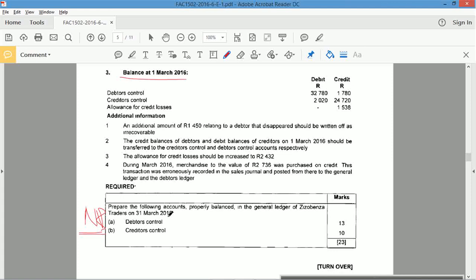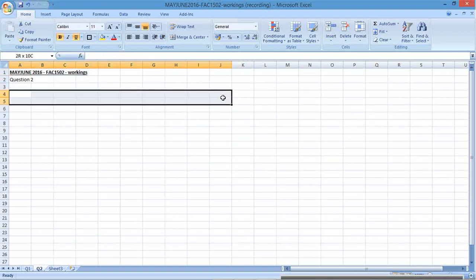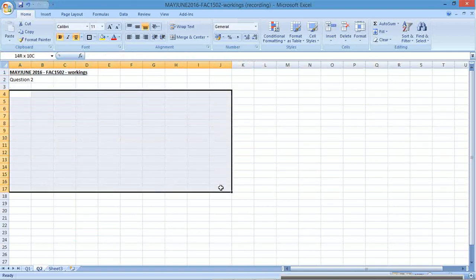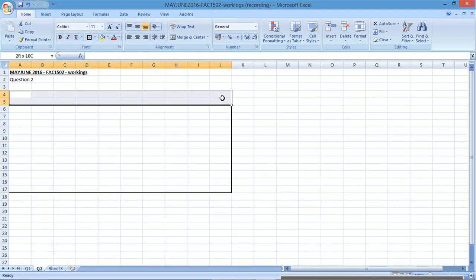So what is that? Big T accounts. A T account for debtors, a T account for creditors. So I go to my answer sheet, I draw massive T accounts. That's big enough for debtors.